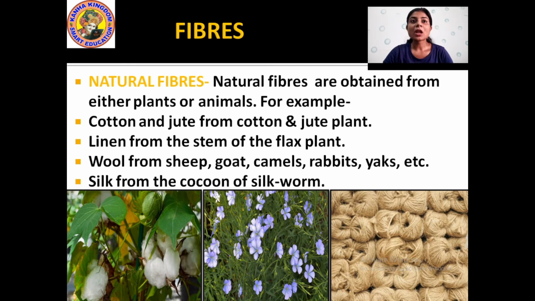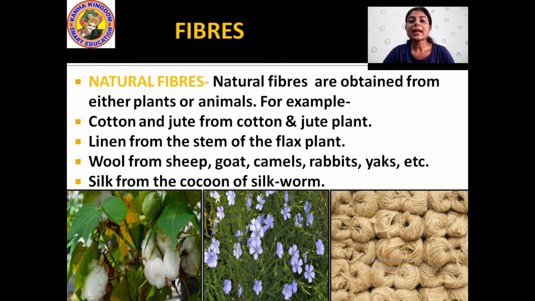For example, cotton and jute from the cotton and jute plant. Okay, the cotton fiber and the jute fiber are obtained from the cotton plant or jute plant. Then linen from the stem of the flax plant. Linen is also a fiber which is obtained from the stem of the flax plant. Understood? Then wool from sheep, goat, camel, rabbits, yak, etc.